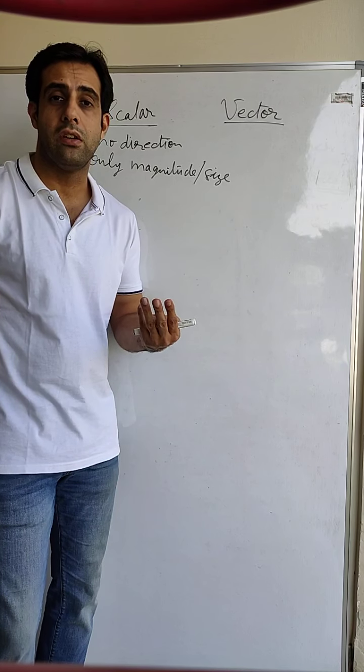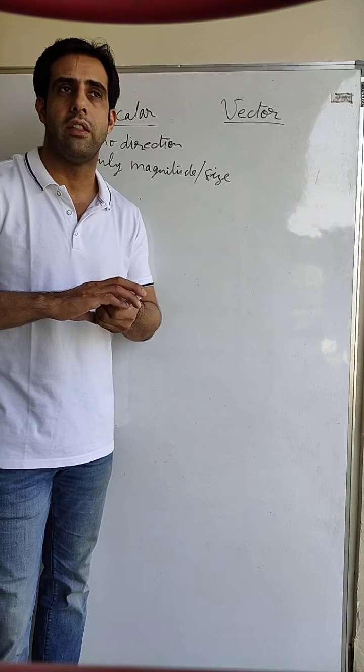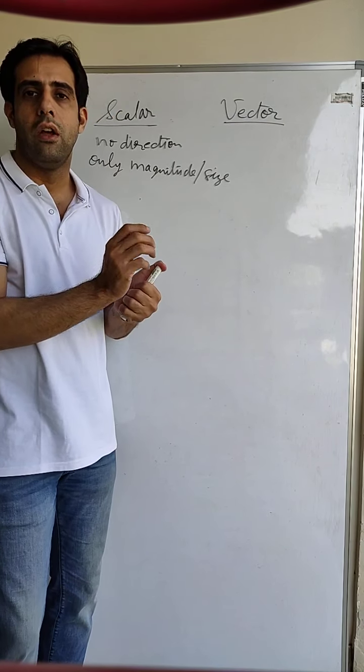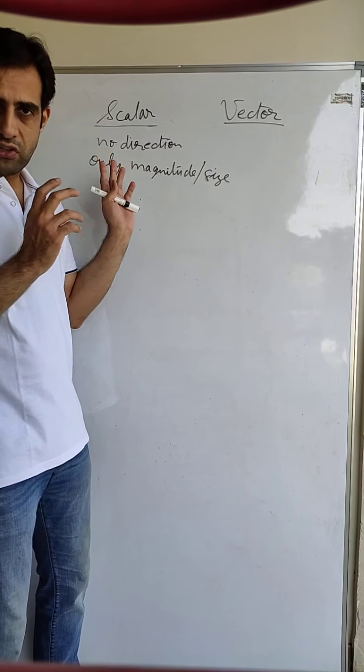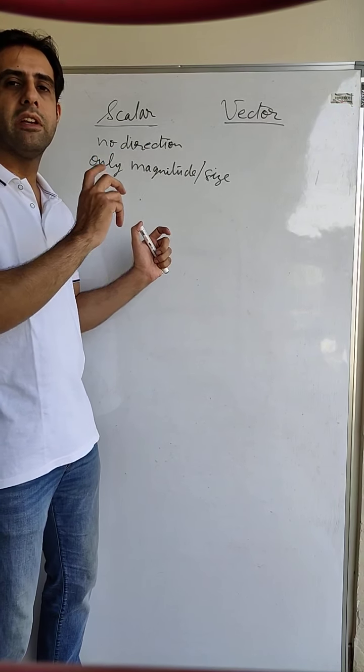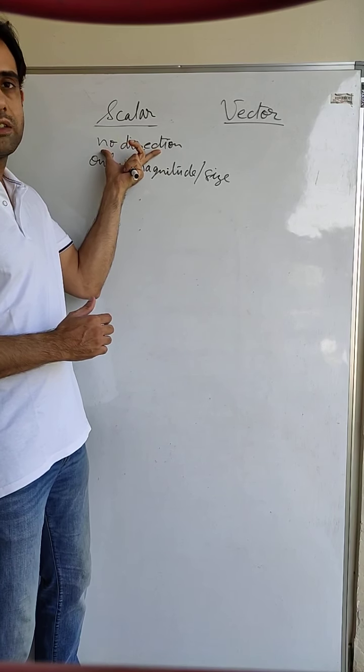So that will be a direction northeast, 45 degrees towards northeast. Okay, so direction means the direction of the physical quantity, in which direction it is going. So if we have a scalar quantity, then to describe the scalar quantity, we only need its magnitude. We do not need its direction.